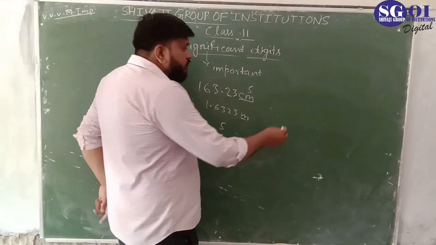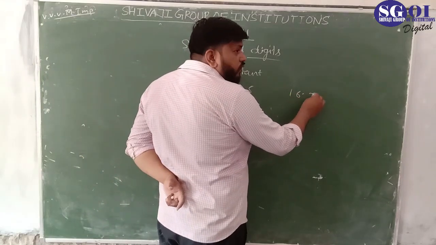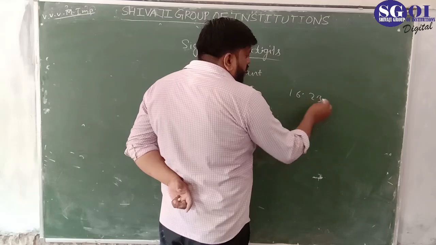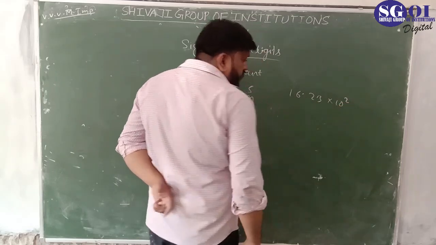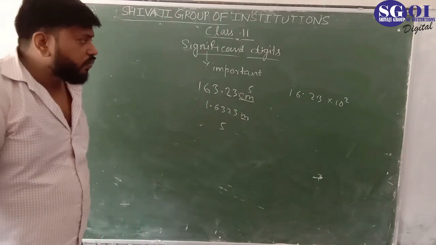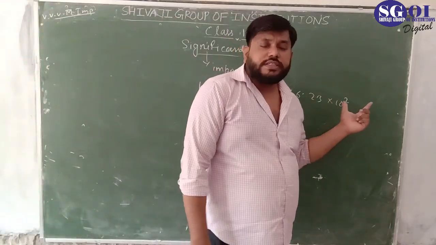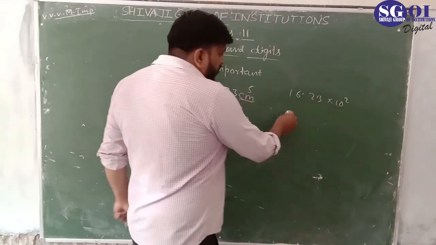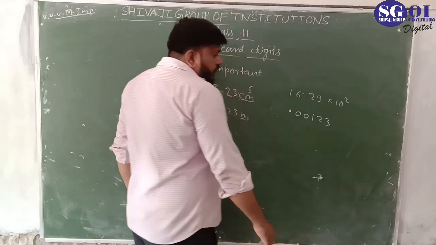Also, suppose 16.23 into 10 to the power 2 is written, and you have to denote this quantity in scientific notation, and we have another number, 0.00123.